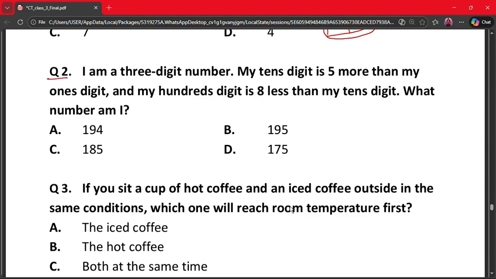Question 2. I am a 3-digit number. My tens digit is 5 more than my ones digit, and my hundreds digit is 8 less than my tens digit. What number am I? So the correct answer is option A. Let the digits be H, T, O: hundreds, tens and ones. So if O is 4, then T is 4 plus 5, that is 9, and then H will be equal to 9 minus 8, that is 1. So 194. The correct answer is option A.